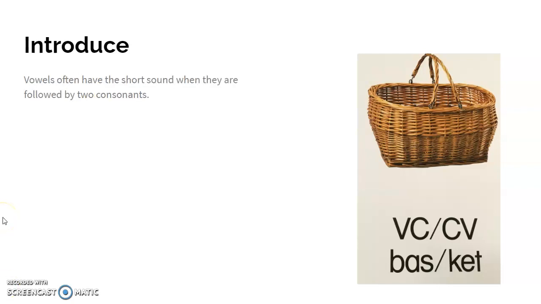Now, one of the things we're going to be focusing on today is that vowels often have short sounds when they are followed by 2 consonants. If we look at our word here, basket, our vowels again are A, E, I, O, U, and sometimes Y. So our vowels in this word are going to be A and E. If we look at this first vowel, the vowel A, it's going to have the short sound because following the vowel we have 2 consonants, S and K.